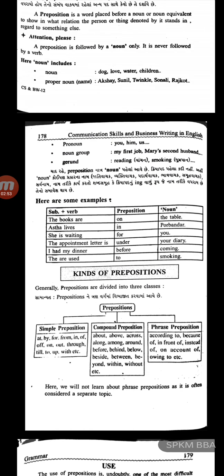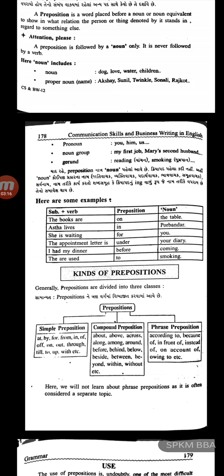Some of the examples: subject plus verb, to make a sentence. Here we will see subject plus verb, the books are, preposition on, noun the table.